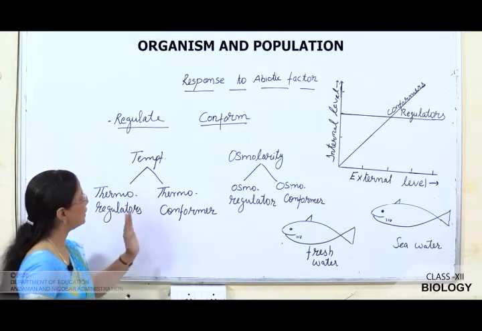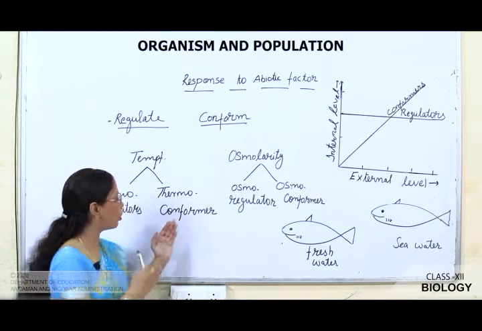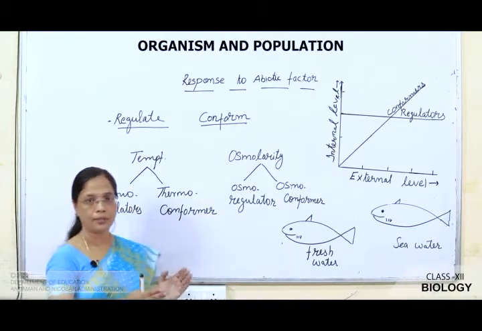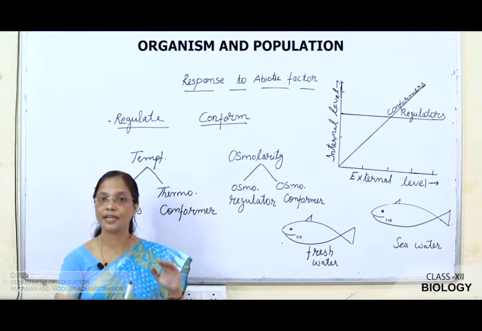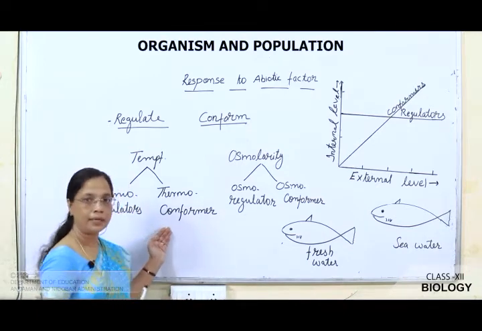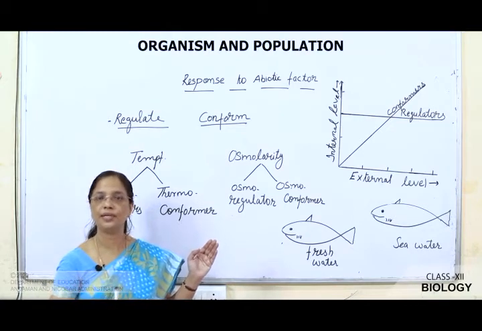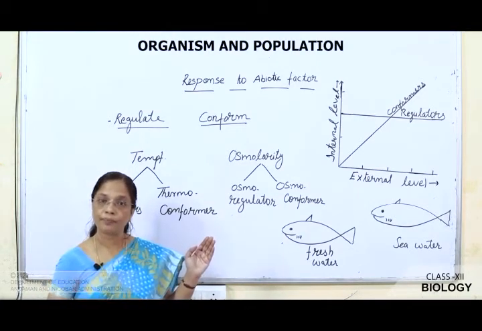But it is not the case with conformers. They can't maintain a constant temperature. Suppose the temperature of the surrounding increases, or if there is a higher temperature, what happens? This conformer increases its body temperature in order to adjust with the external environment. Suppose there is a low temperature, what happens?